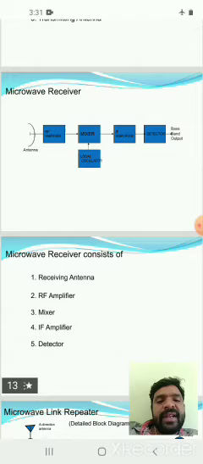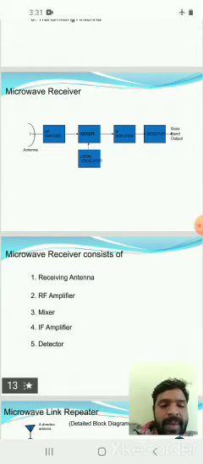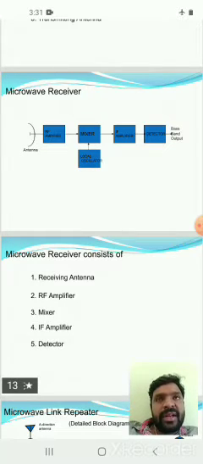The IF signal range is hundreds of megahertz. The received antenna signal range is in gigahertz, and the mixer output is in megahertz. So the gigahertz is converted into megahertz, and these intermediate or IF signals are amplified by the IF amplifier. The IF amplifier is used for amplifying or increasing the signal strength of the IF signal. Then the IF signal is given to the detector.